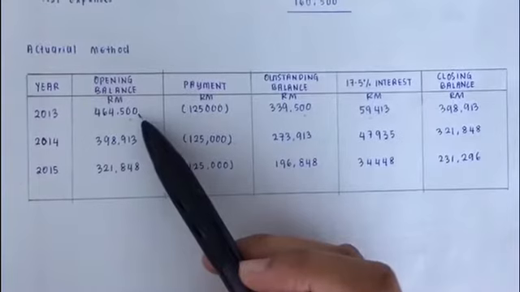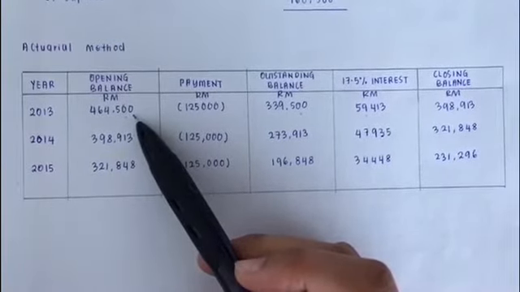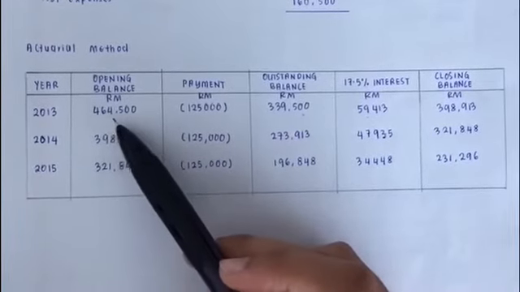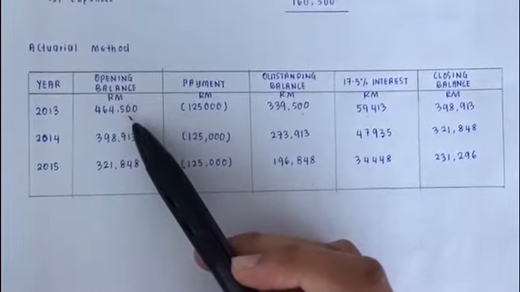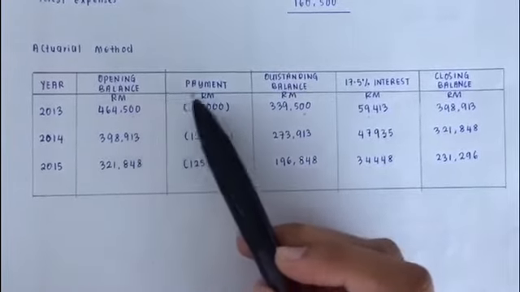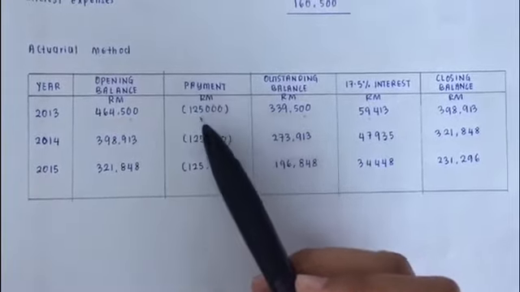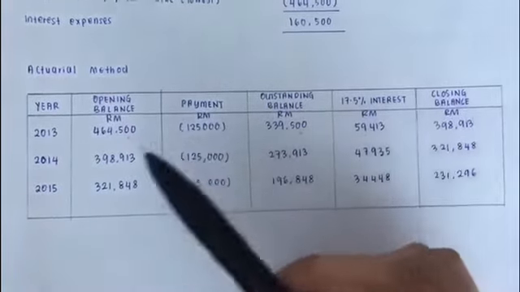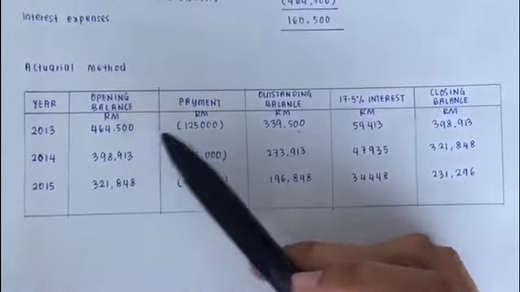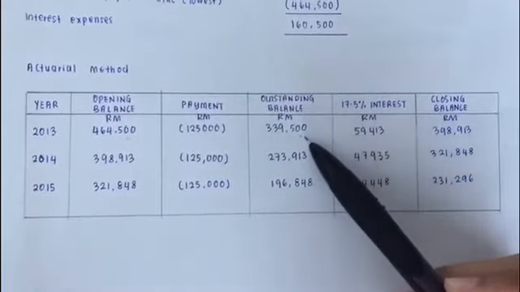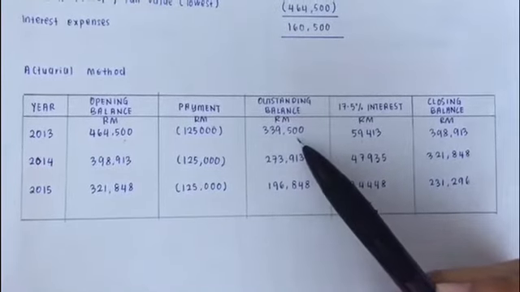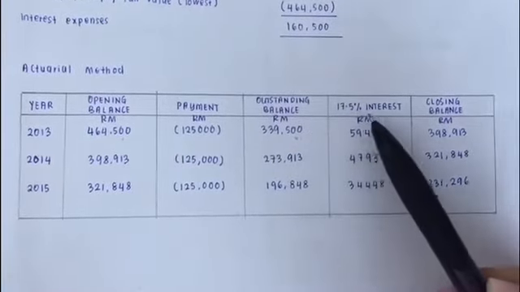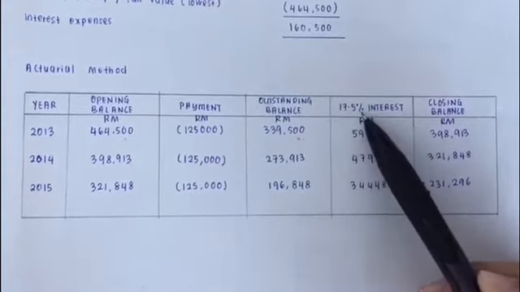The opening balance we take from the lowest of fair value, which is 464,500. We minus the payment of 125,000, which is the same every year, and we get the outstanding balance of 339,500.